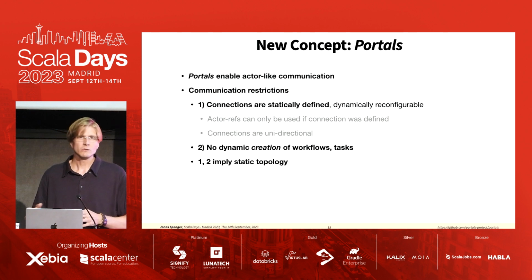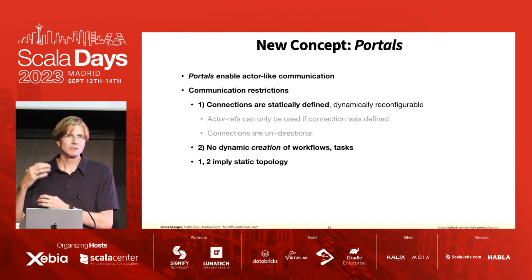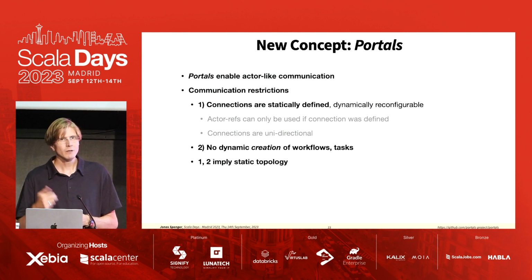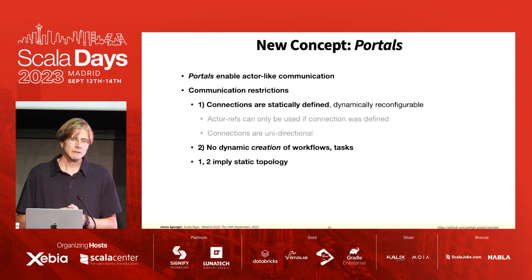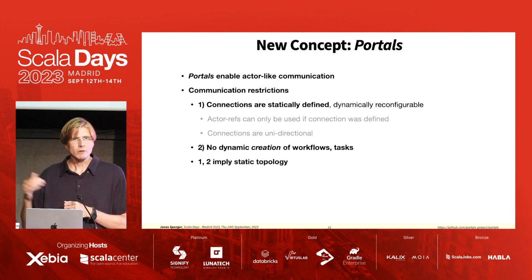So the program needs to say which tasks or which actors are connected to other actors, and these connections are unidirectional because we don't want to pollute the connection space. And the second thing is that we don't allow dynamically creating any workflows or tasks.